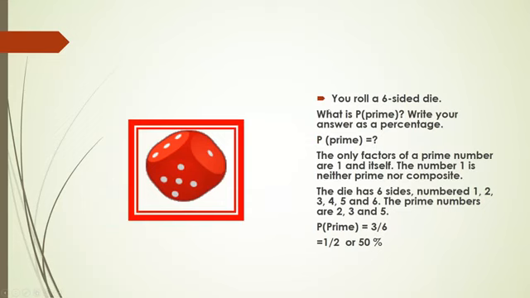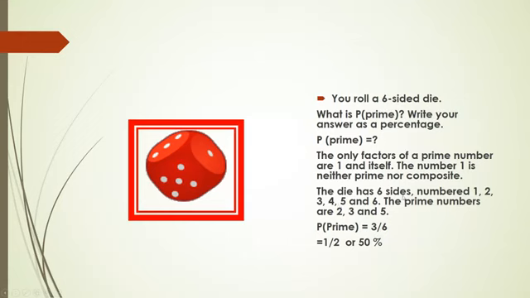One more example, suppose you roll a six-sided die. Now the question is, what is the probability that a prime number will come? Write your answer again as a percentage. First, we have to understand the meaning of a prime number. The prime number has only two factors, which are 1 and the number itself. The number 1 is neither prime nor composite.